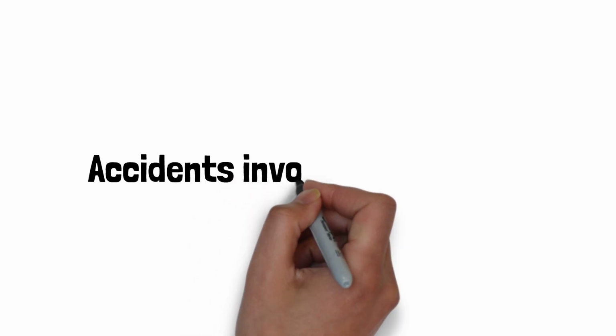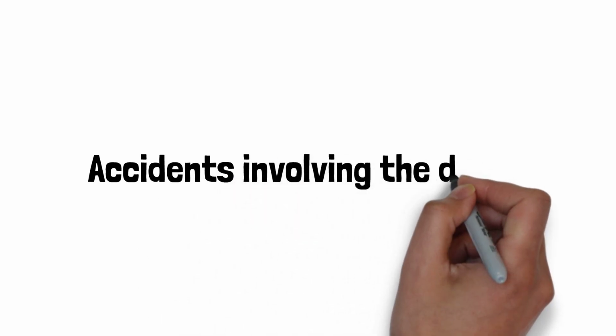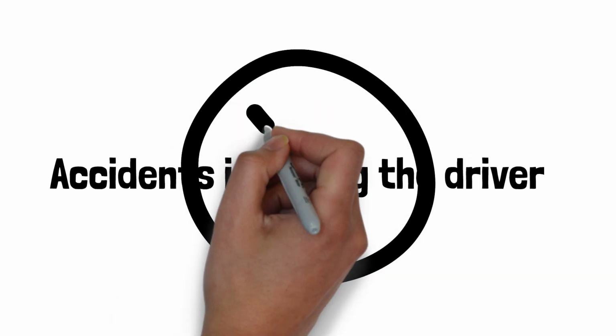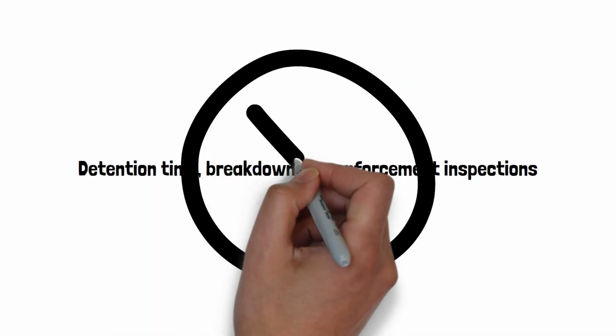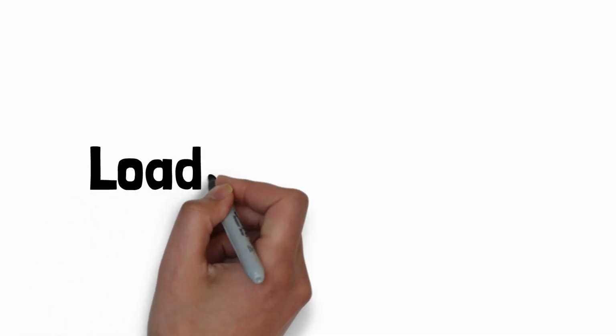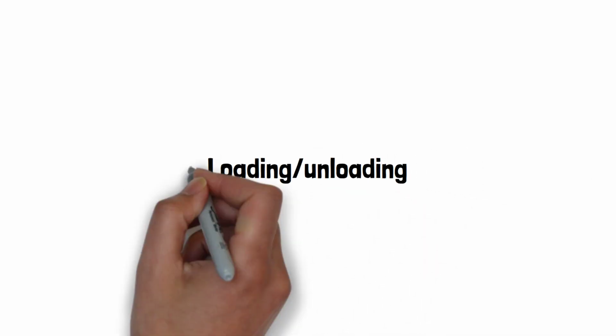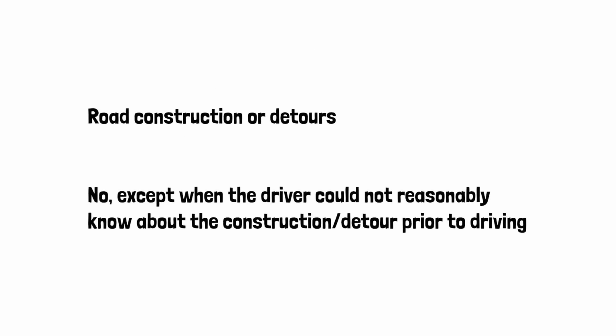Can drivers use the adverse driving conditions exception to cover delays caused by accidents involving the driver? No. Detention time, breakdowns, or enforcement inspections? No. Loading/unloading? No. Road construction or detours? No, except when the driver could not reasonably know about the construction/detour prior to driving.